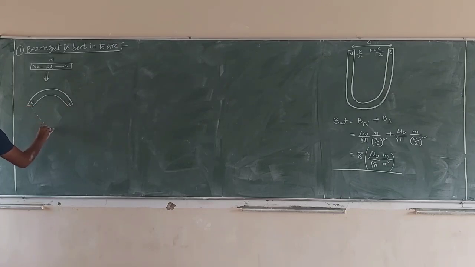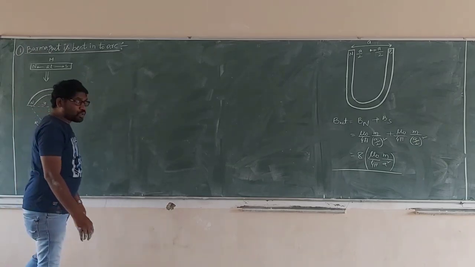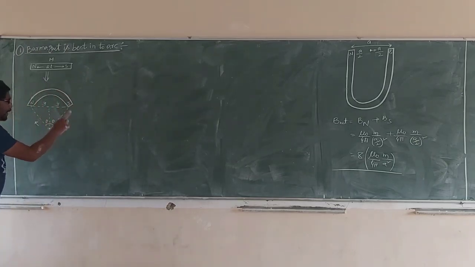There is a derivation, but we don't want the derivation. I will just give one formula, just remember. This is an arc of radius R, this is theta, this is also theta. This is y, this is y. What is the effective length? 2y. Now this is 2l.